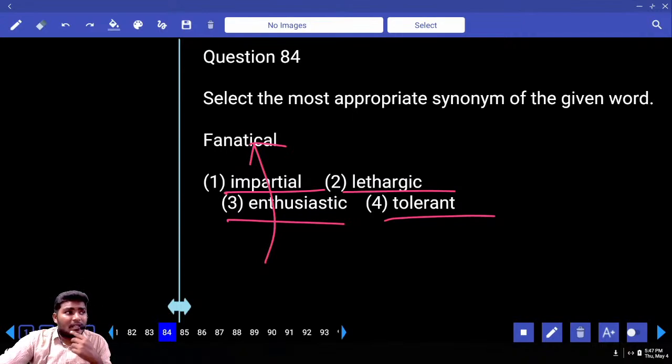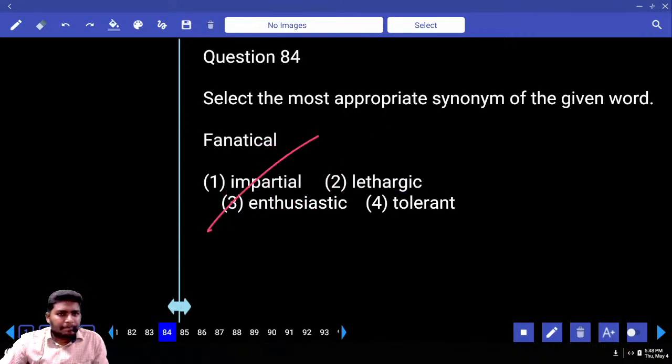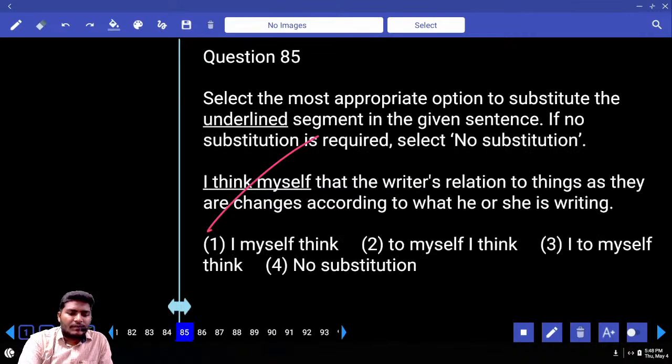Write one more meaning. One who creates violence. Two meanings are there. One, a person who creates violence. Two, one who is very over-enthusiastic. Enthusiastic is like showing a lot of interest. Your answer comes with 3. Move to 85.